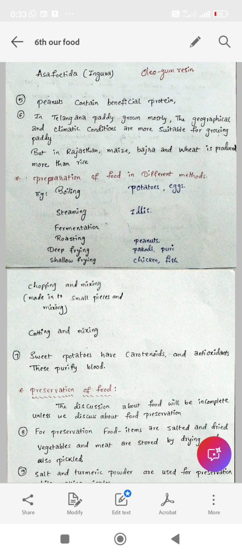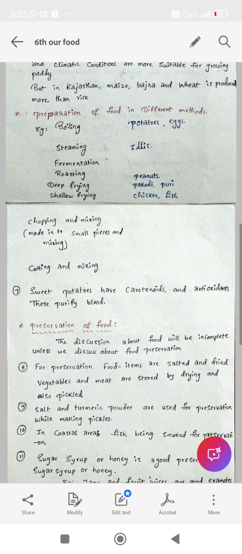The geographical and climatic conditions are more suitable for growing paddy. In Telangana, the climatic conditions are very suitable for growing paddy, not for growing maize, bajra, wheat. Clear? But in Rajasthan, maize, bajra, wheat is produced more than rice. That means if a question is asked, in which state the production of rice is very less compared to Telangana and Andhra Pradesh, then your answer is Rajasthan. Clear? So next, preparation of food in different methods.